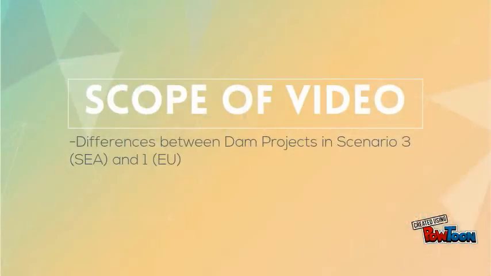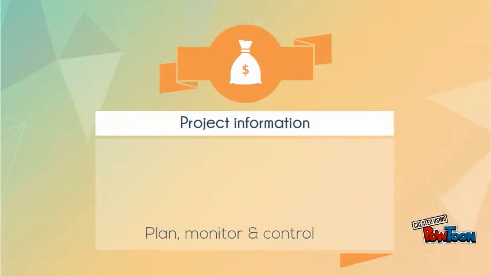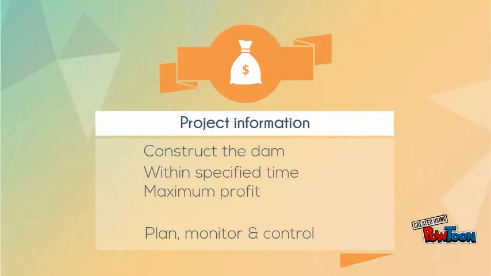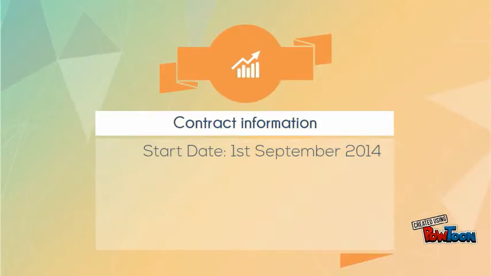The scope of the video addresses the differences between two similar projects: Scenario 3 in Southeast Asia and Scenario 1 in Europe. The objective of the project is to plan, monitor and control the construction of the dam with due regard to quality, safety and, of course, the environment. Both projects start on the 1st of September 2014 and are expected to complete in 40 weeks.